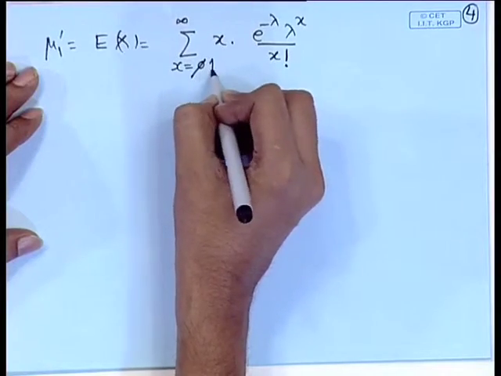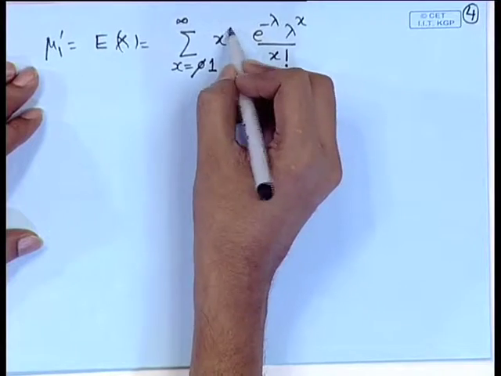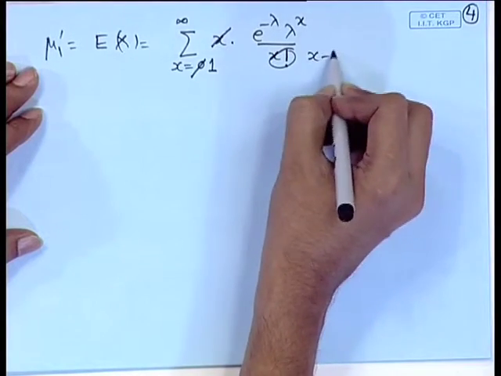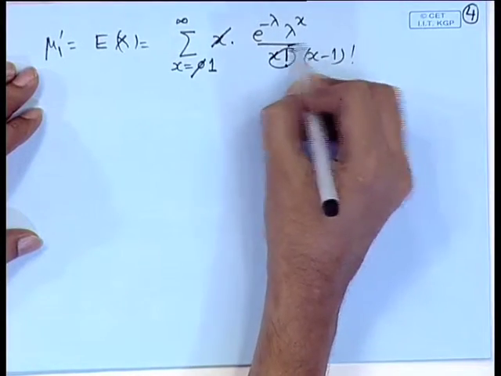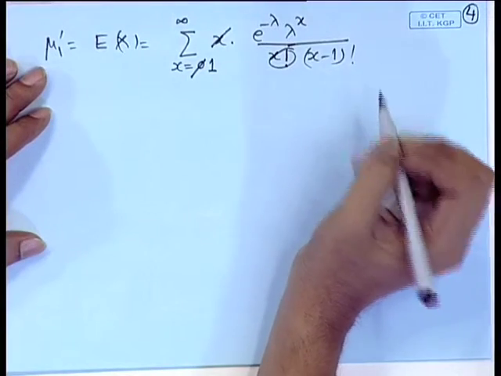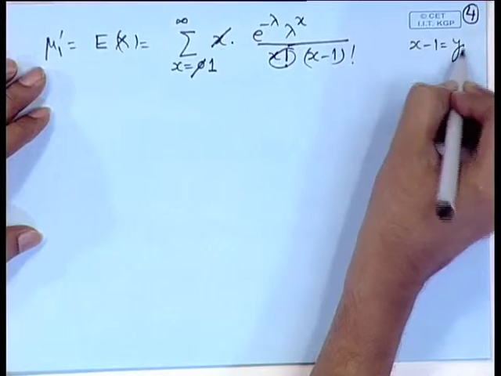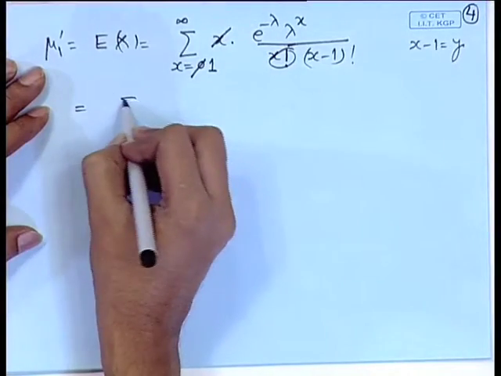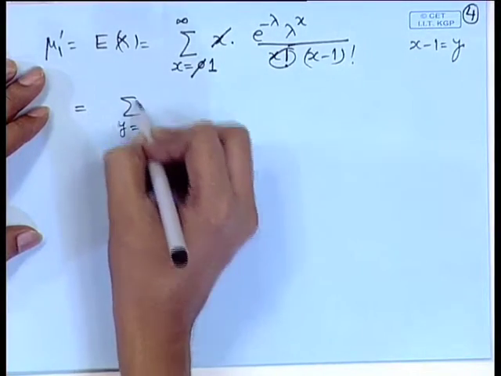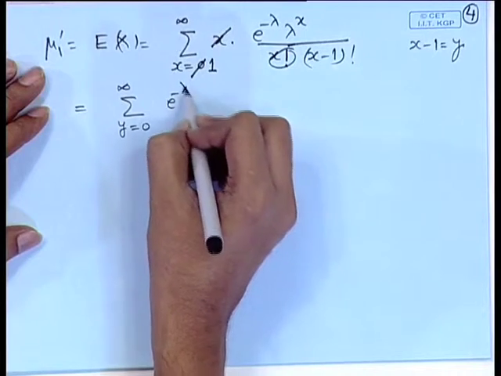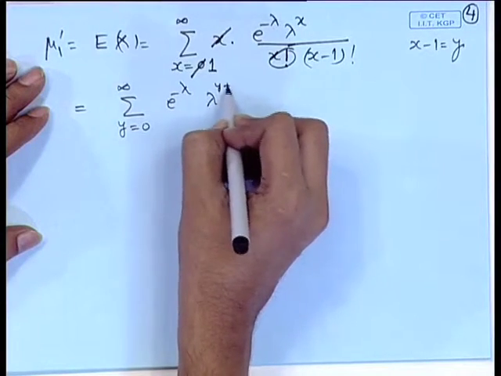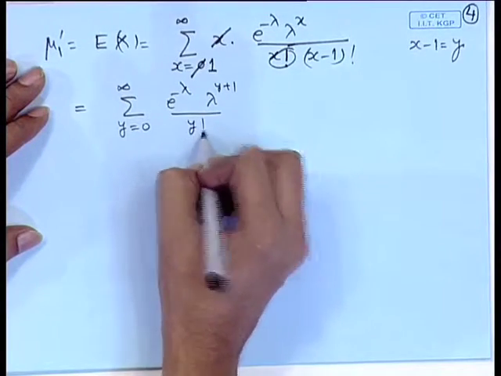So in effect this is summation from x equal to 1 to infinity, and this term can be adjusted and we can write it as x minus 1 factorial. Substituting x minus 1 equal to y, this becomes summation from y equal to 0 to infinity of e to the power minus lambda, lambda to the power y plus 1 divided by y factorial.